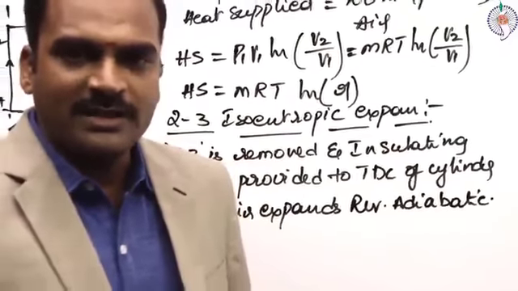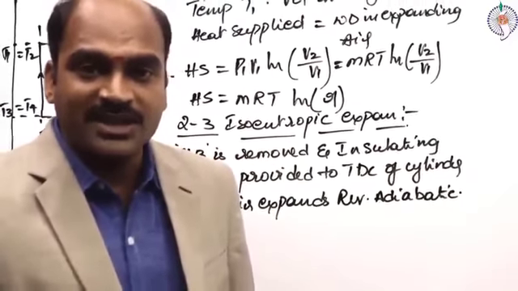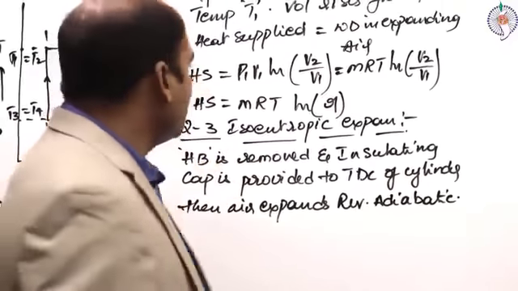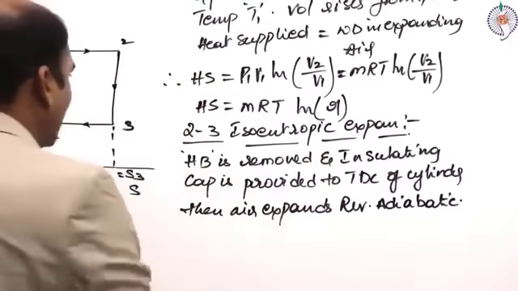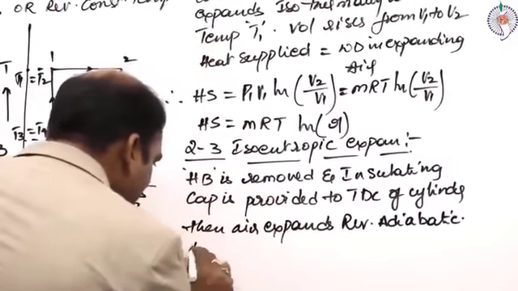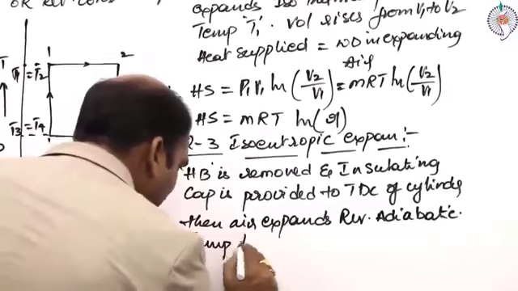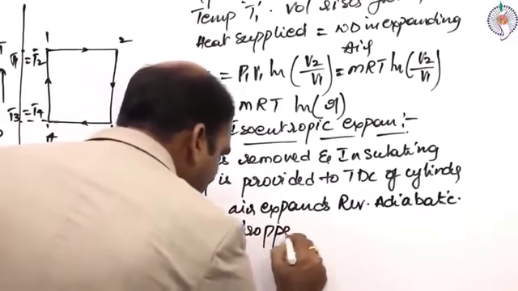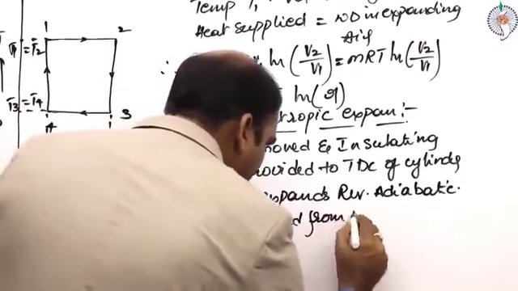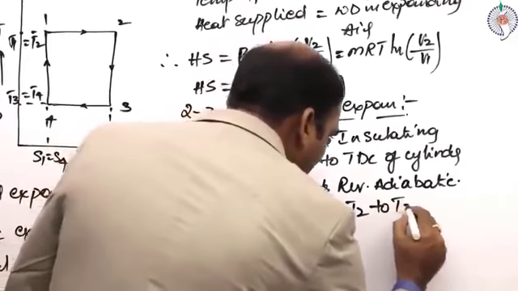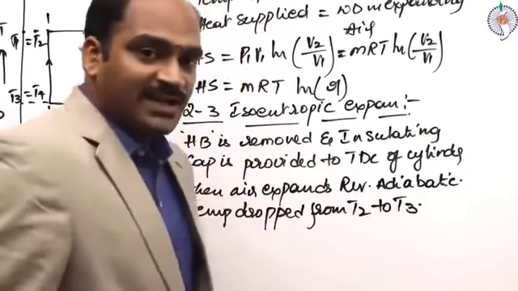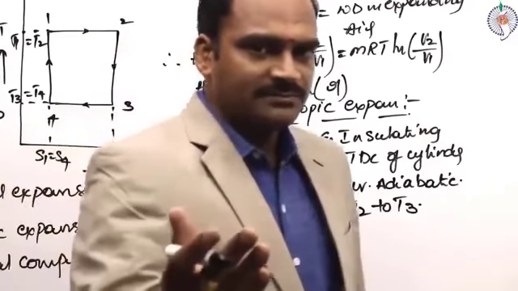So that means the temperature again falls. The temperature has dropped from T2 to T3. Observe on the TS diagram, you can notice that the temperature dropped from T2 to T3. Volume has been rising from V2 to V3.